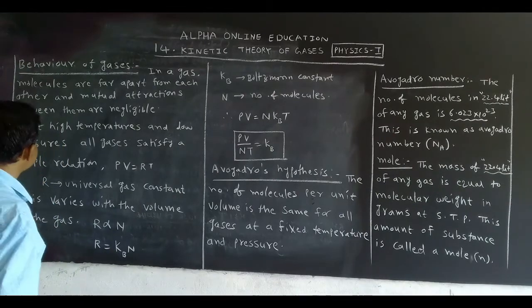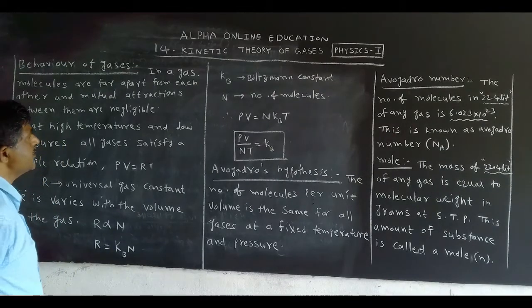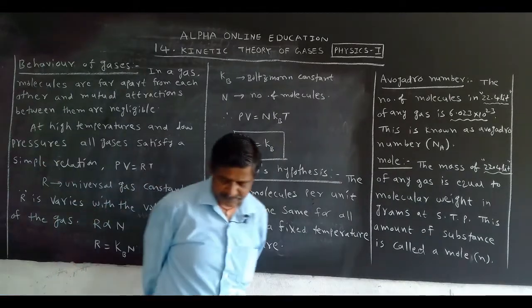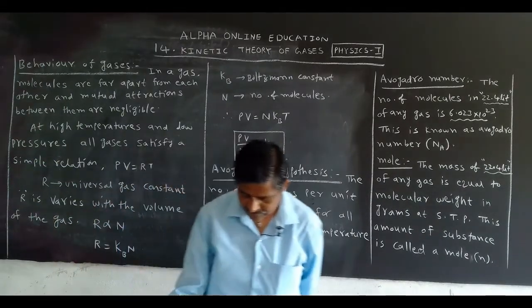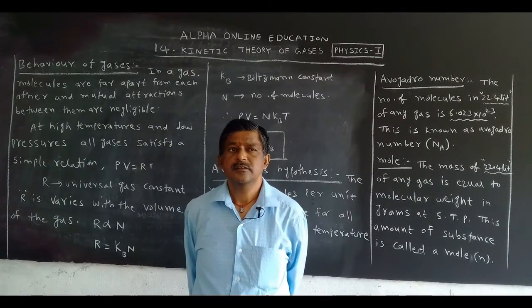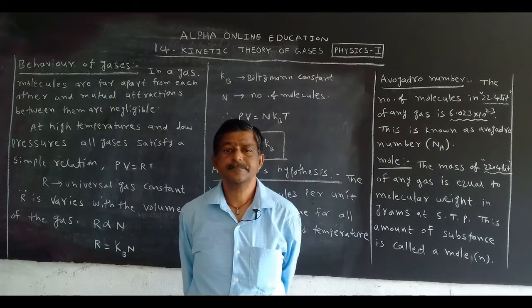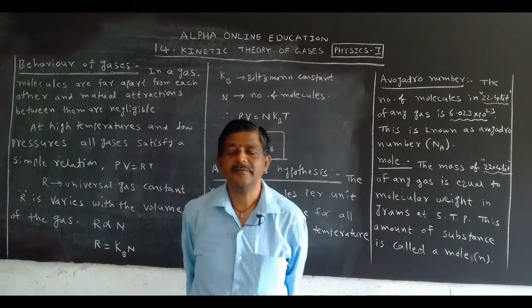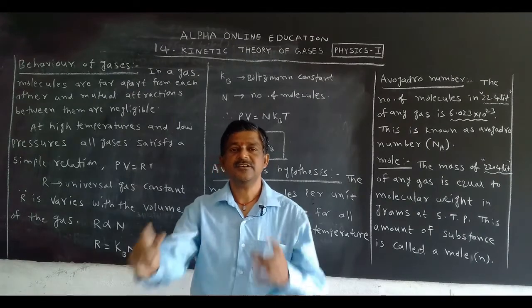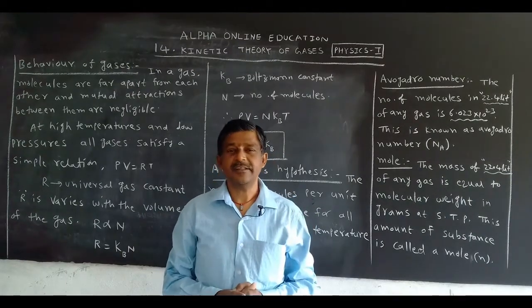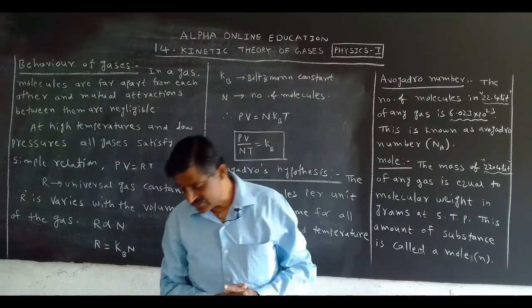Now, kinetic theory of gases. Gas moves randomly. In the 12th chapter we studied the types of matter: solids, liquids and gases.